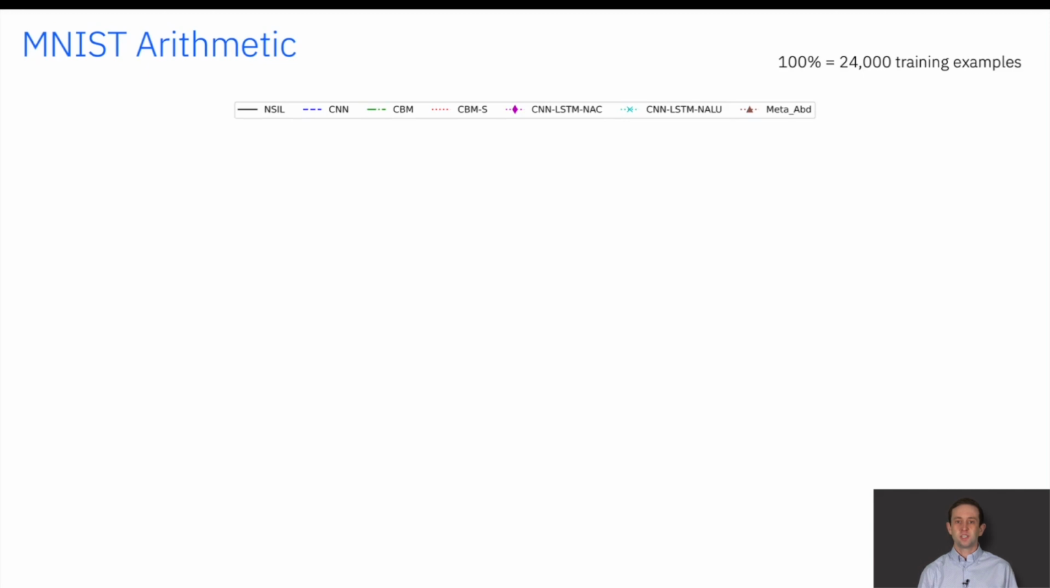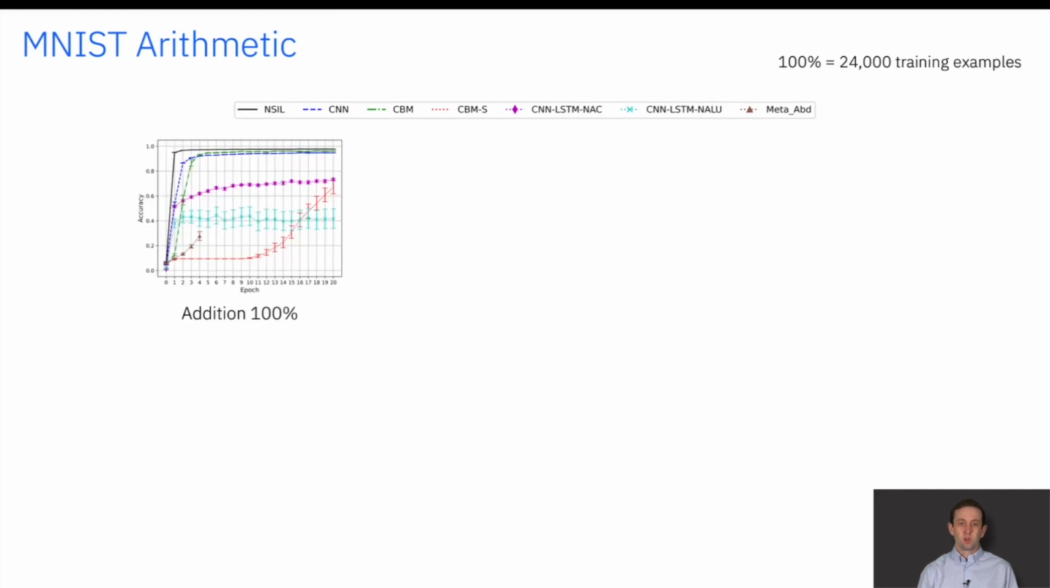We use an end-to-end CNN, the blue line, and two variations of a concept bottleneck model, the green and red lines. The purple and cyan lines consist of a CNN LSTM attached to neural accumulators and neural arithmetic logic units. We also compare to MetaABD on the addition task only, as it is unable to learn negation in the E9P task. With 100% of the data, NSIL as the black line outperforms all models.